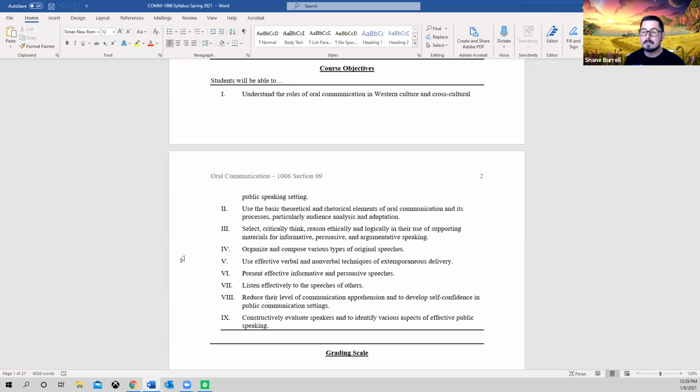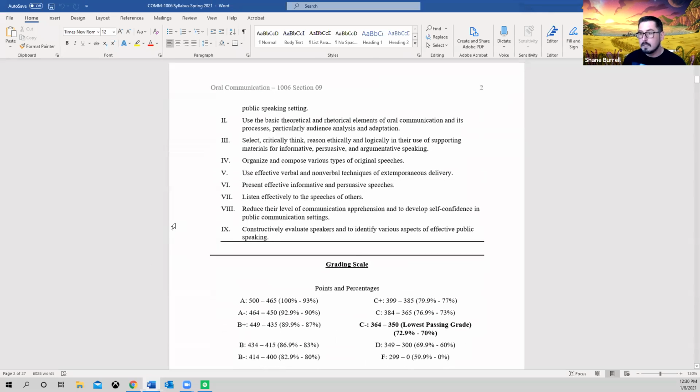You're going to be able to select, critically think, and reason ethically and logically through the supporting materials for informative, persuasive, and argumentative speaking. You guys will also be able to organize and compose various types of original speeches. You'll use effective verbal and nonverbal techniques of extemporaneous delivery, and we're going to go over extemporaneous later throughout the course.